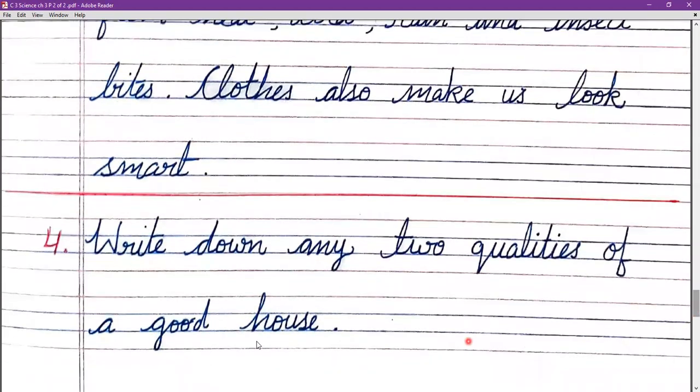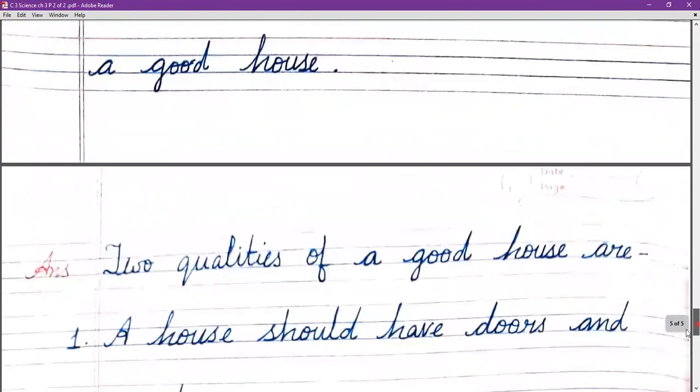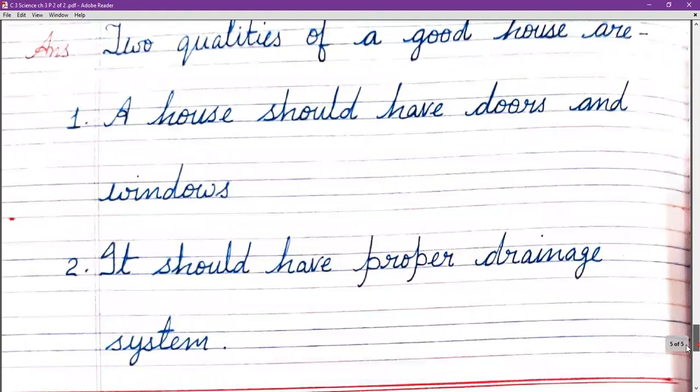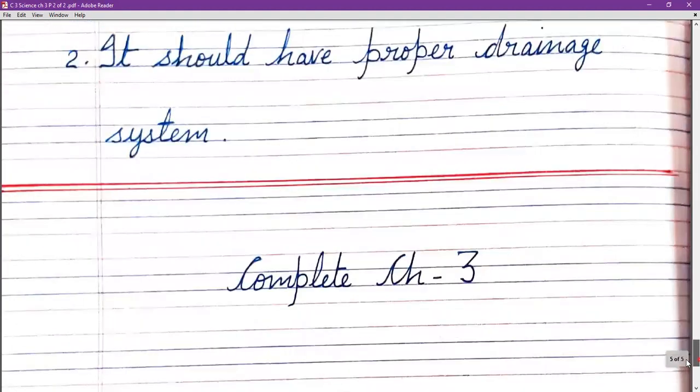Question number 4, write down any 2 qualities of a good house. House की 2 qualities बतानी हैं. The answer is, 2 qualities of a good house are, number 1, a house should have doors and windows. House में doors and windows होनी चाहिए. And point 2, it should have a proper drainage system. So our chapter number 3 is now finished here. Do the proper work and then draw the lines.